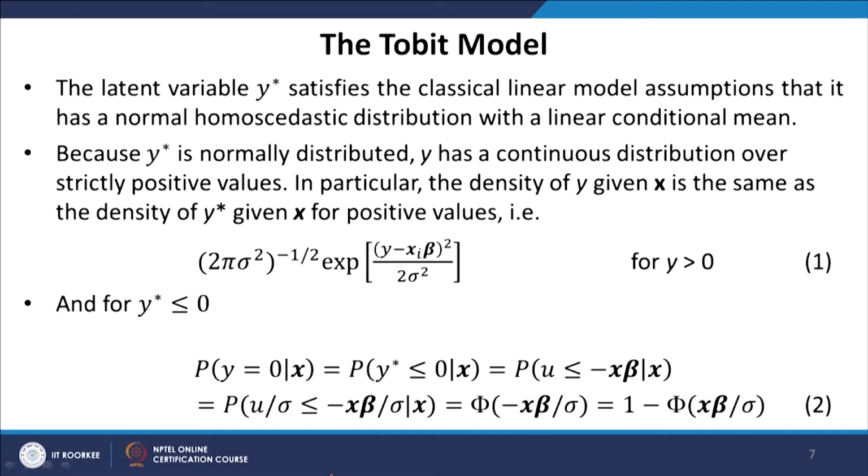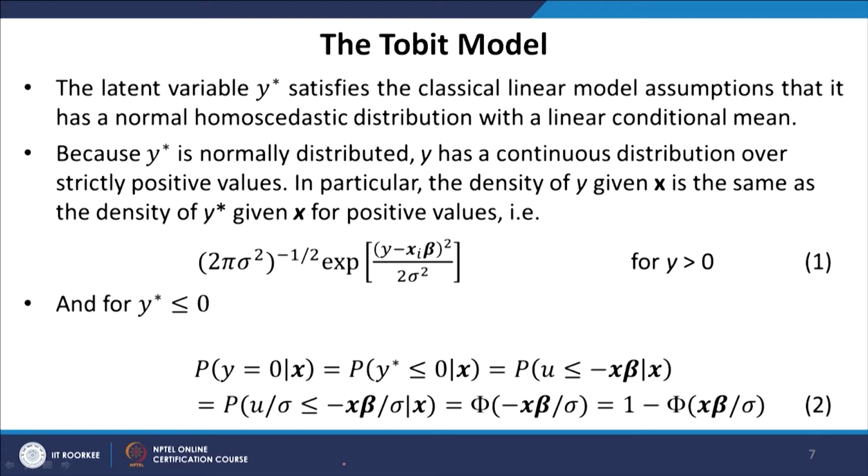The latent variable y star satisfies the classical linear model assumptions: it has a normal homoscedastic distribution with a linear conditional mean. Because y star is normally distributed, y has a continuous distribution over strictly positive values. In particular, the density of y given x is the same as the density of y star given x for positive values, and since we are assuming a normal distribution for the continuous segment, we are